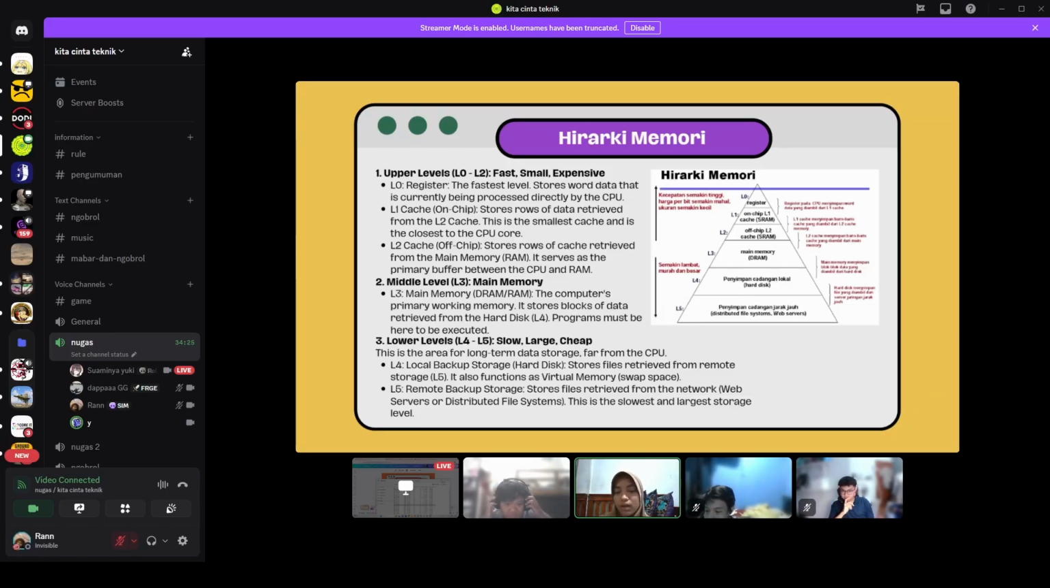The lower level, L4 to L5, is slow, large, and cheap. This is the area for long-term data storage far from the CPU. L4, local backup storage or hard disk, stores files retrieved from remote storage or L5. It also functions as virtual memory or swap space. L5, remote backup storage, stores files retrieved from the network, web server, or distributed file system.